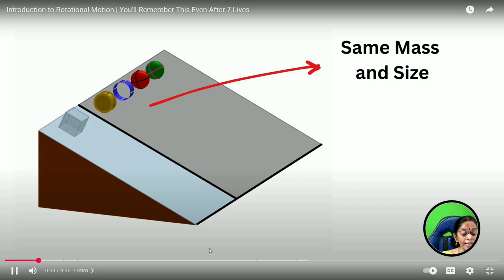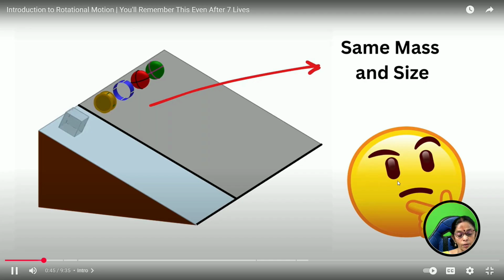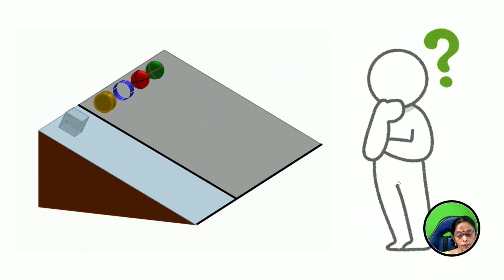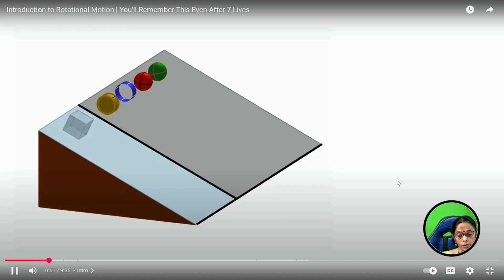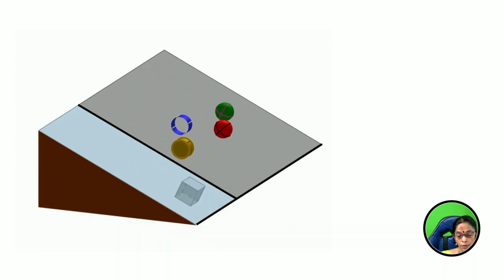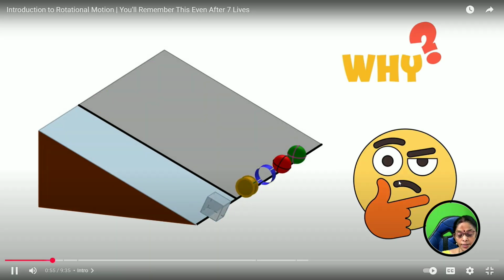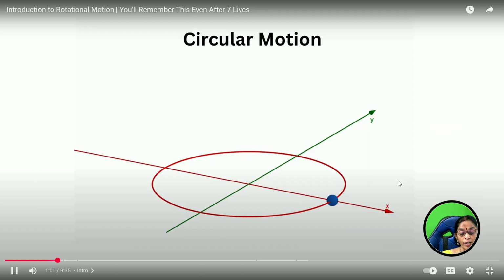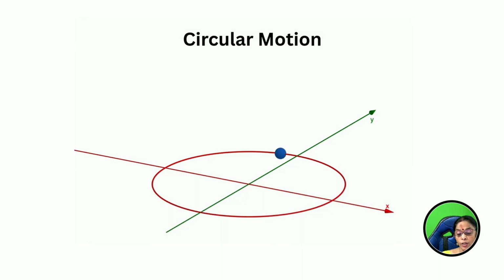Same mass and same size. Can you see? Even though they have the same mass and same size, they are not all reaching at the same time. So, it is different.